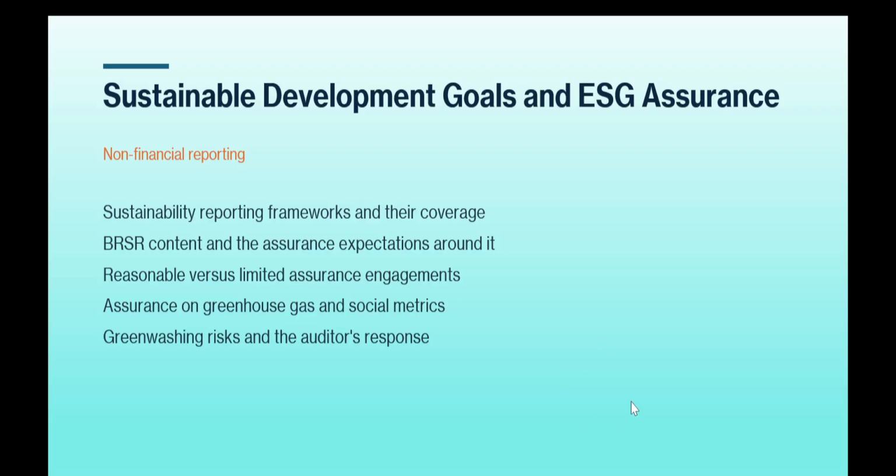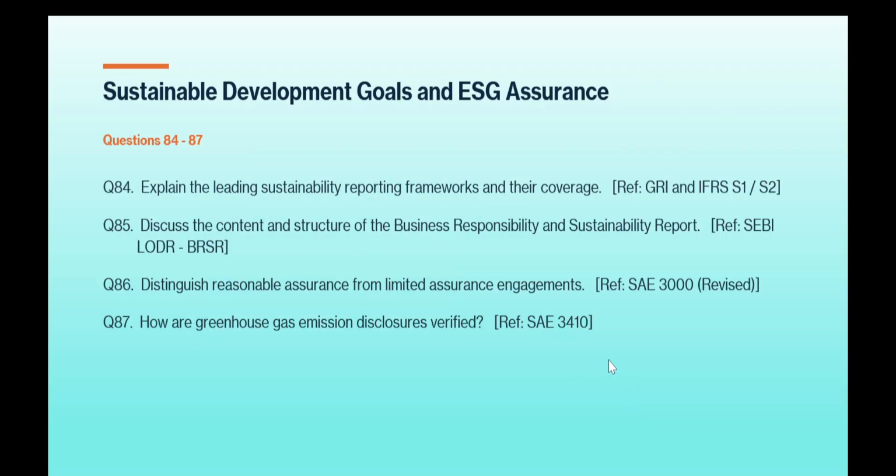Let's see what are the questions that are likely to come. Question number 84. Explain the leading sustainability reporting frameworks and their coverage. So reference to GRI and IFRS S1, S2. Question number 85. Discuss the content and structure of the Business Responsibility and Sustainability Report. SEBI LODR, BRSR. Question number 86. Distinguish reasonable assurance from limited assurance engagements. SAE 3000 revised.